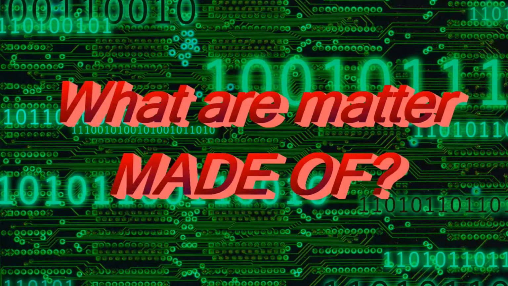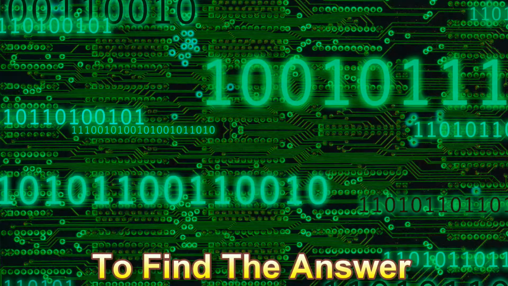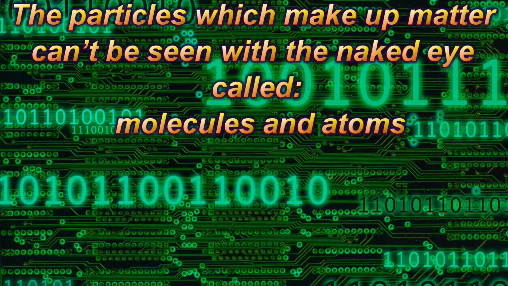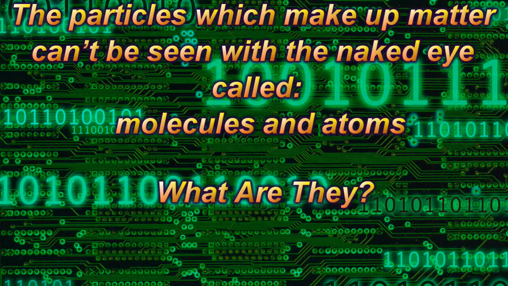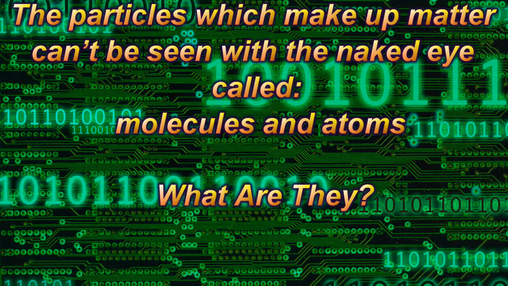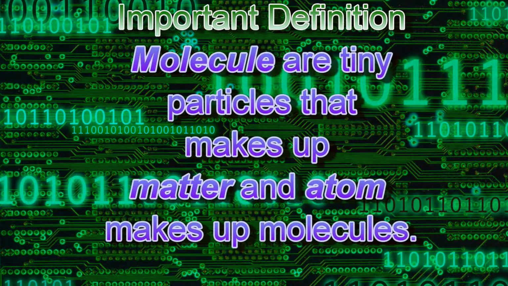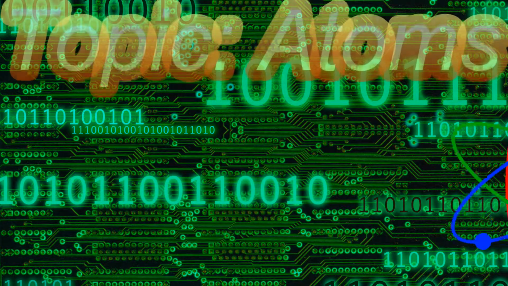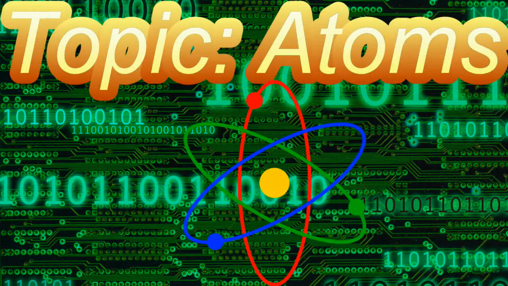But have you ever asked this question before? What is matter made of? To find the answer to that, we'll have to talk small. This is what I mean by that. They're the particles which make up matter and can't be seen with the naked eye, and they're called molecules and atoms. Molecules make up matter and atoms make up molecules. So this is our topic for today, atoms.